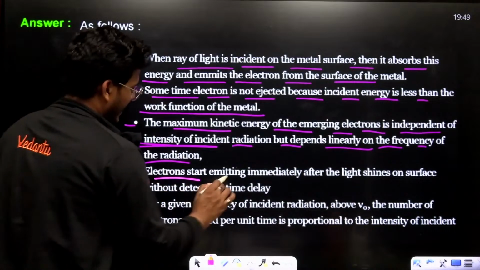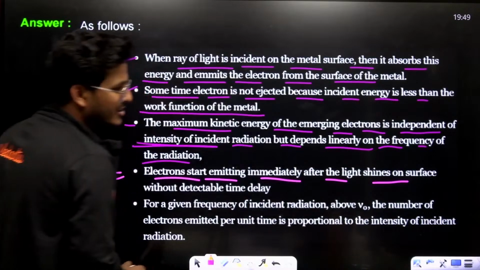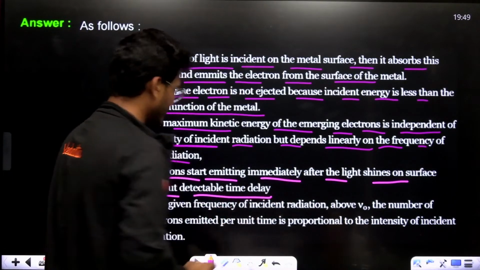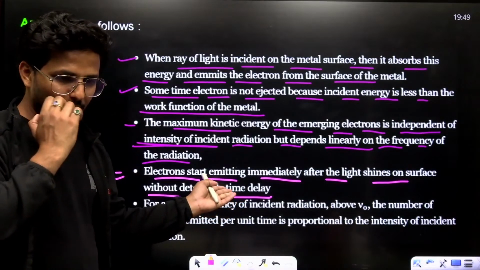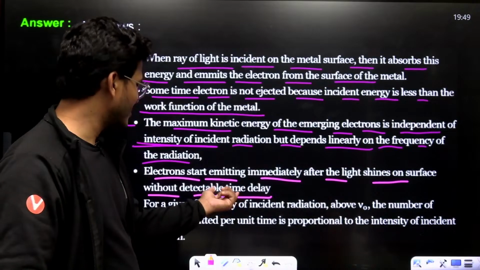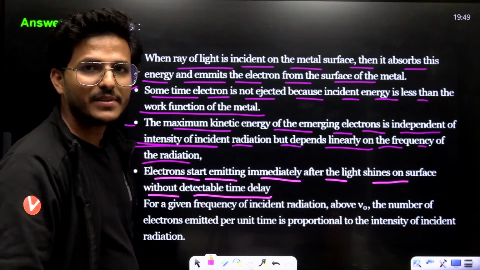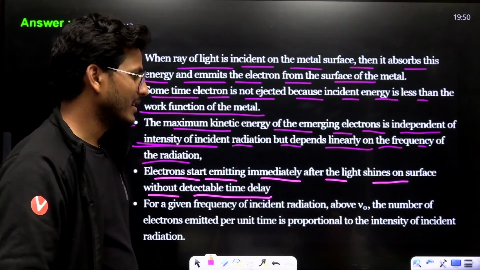Now, electrons start emitting immediately after the light shines on the surface, without any detectable time lag. No time lapse. How is it possible? Just because this is an elastic collision.